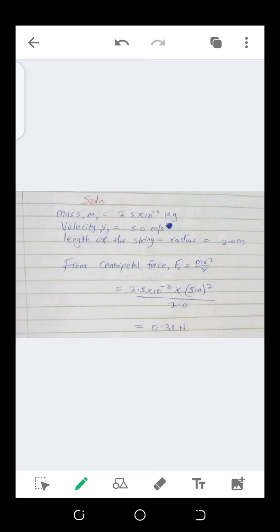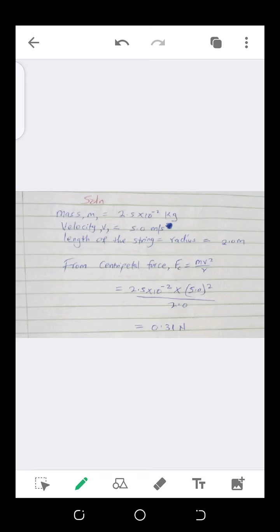That is 2.5 multiplied by 10 raised to negative 2, multiplied by 5 squared, that is 25, then I divide by 2. You get 0.3125, so to 2 decimal places I've written 0.31 Newton.